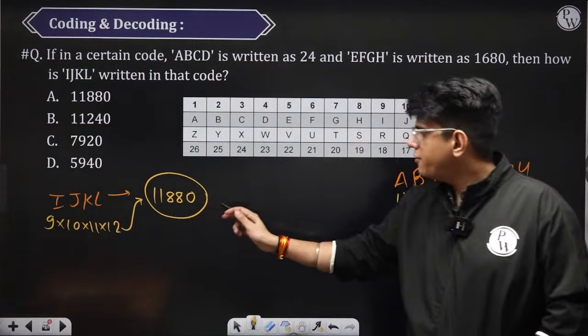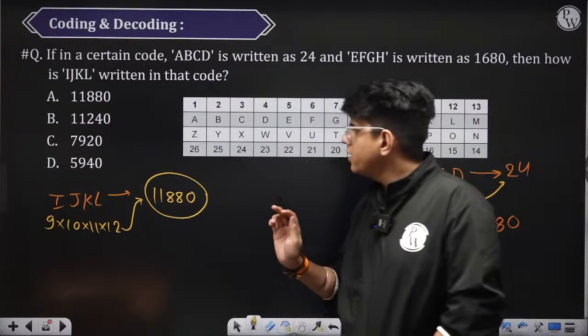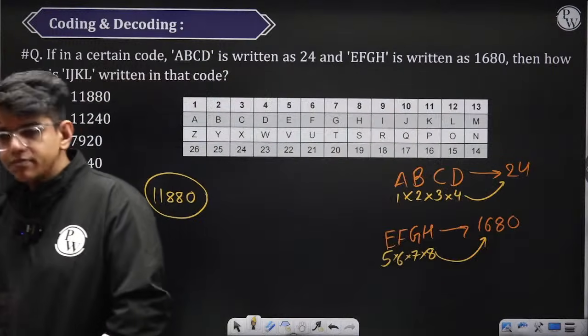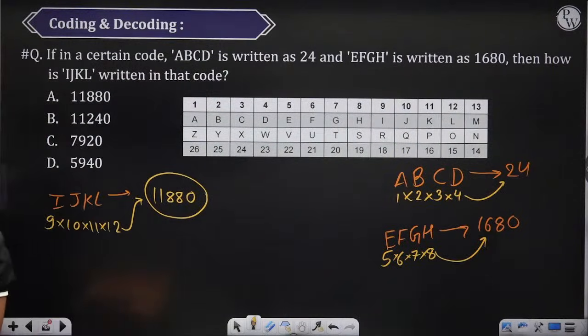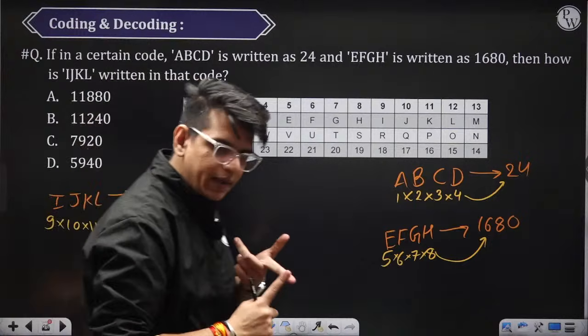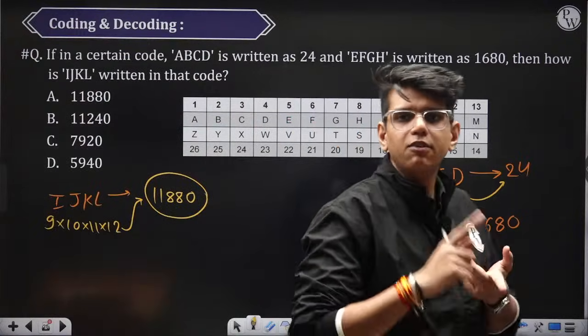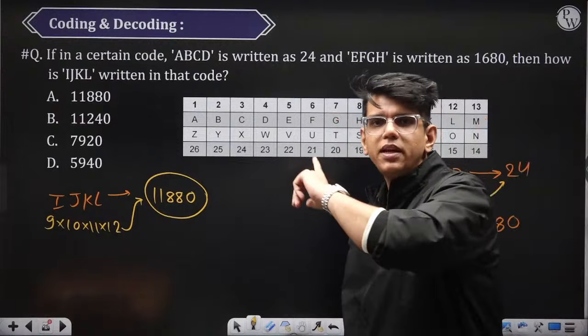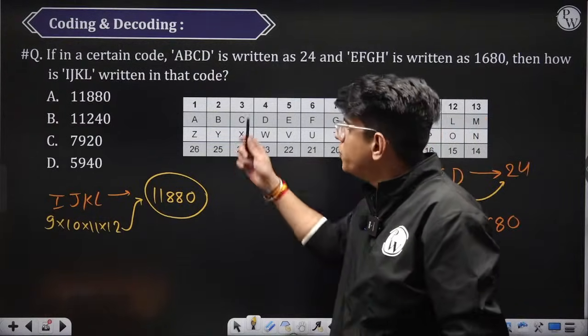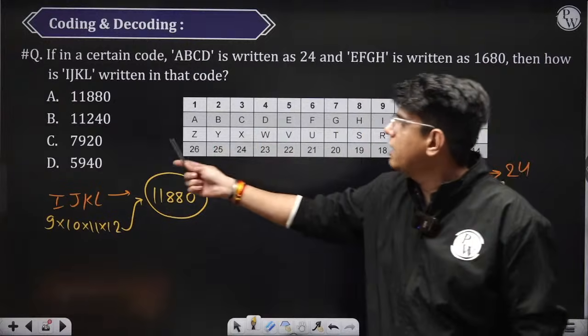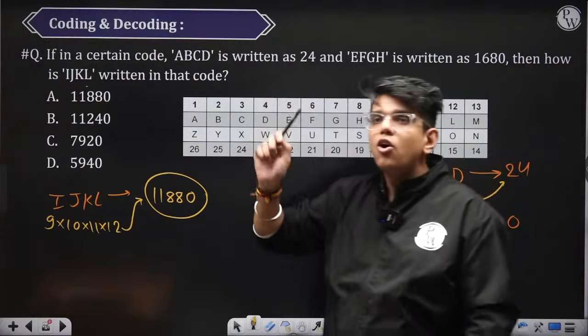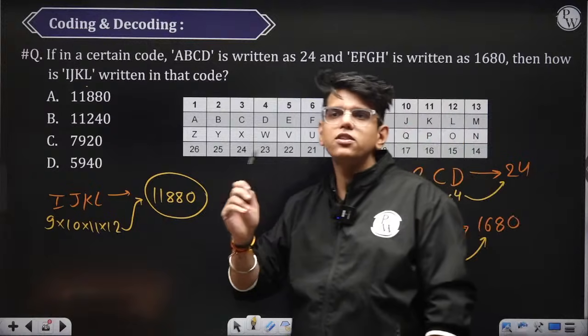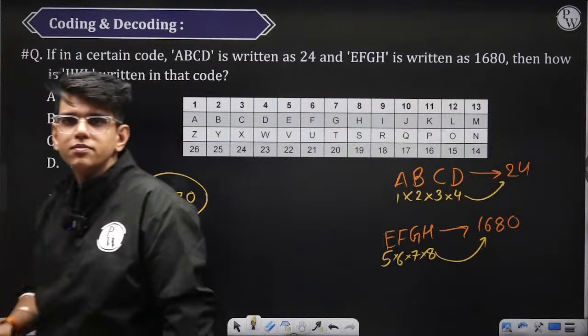9 into 10 into 11 into 12 is 11880. ठीक है, सबको ये वाला समझ में आया? ठीक है. So up to this point what we have discussed is alphabetical coding. Alphabetical coding में alphabetical coding कैसे shift होती है, that thing. Then the one system and nearer वाला question. In numeric coding, they can connect alphabet with numbers or they can connect numbers with numbers. है ना?